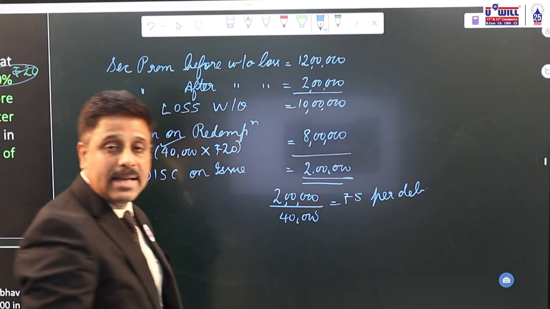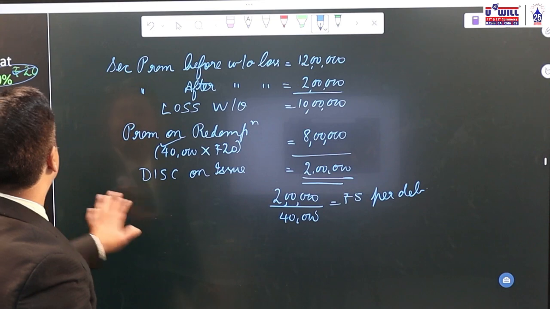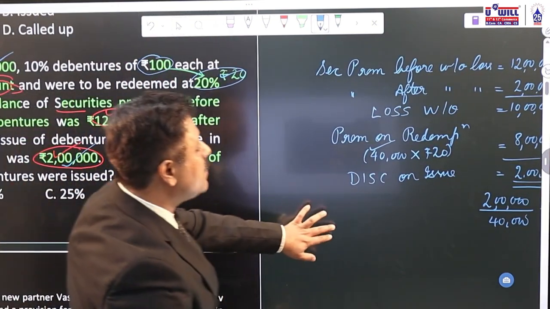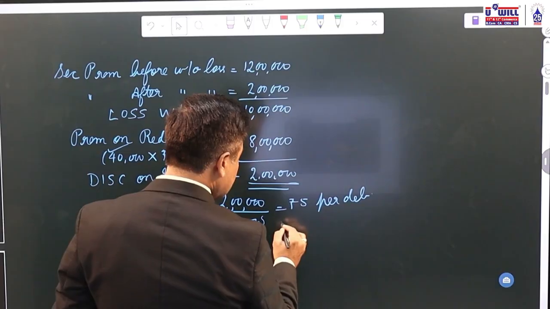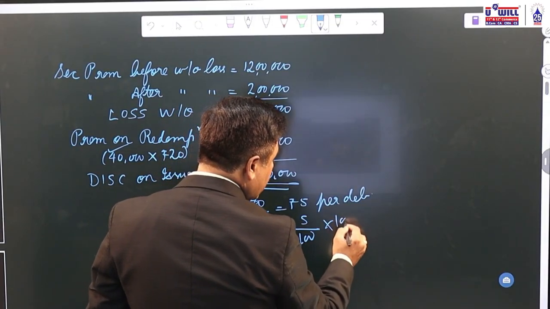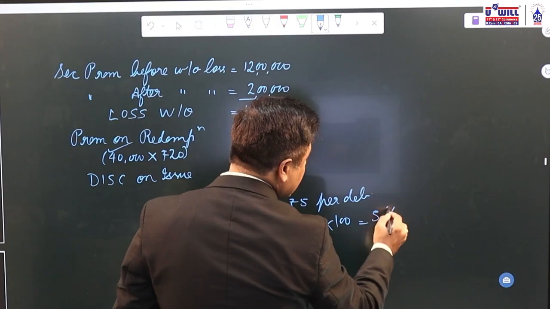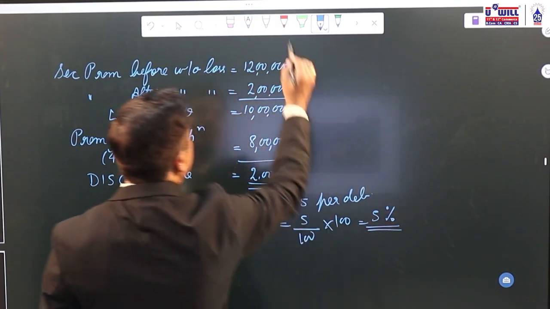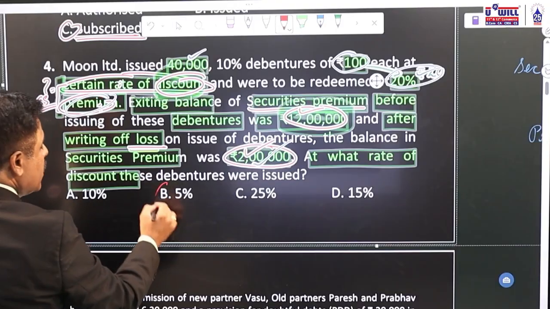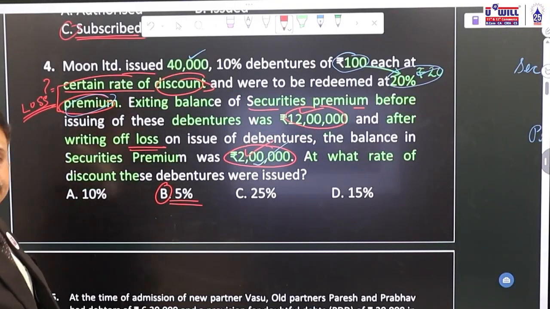Now, face value is 100. All of you can see here, face value is 100. So 5 rupees will be how much percentage? 5 upon 100 face value into 100 to convert into percentage. In percentage, what is the rate of discount? 5%. So option B is the correct answer.